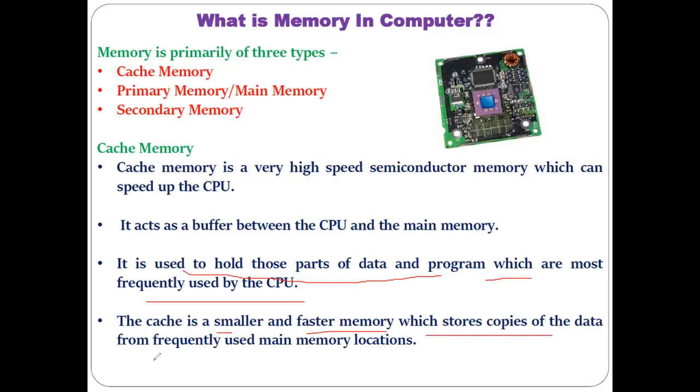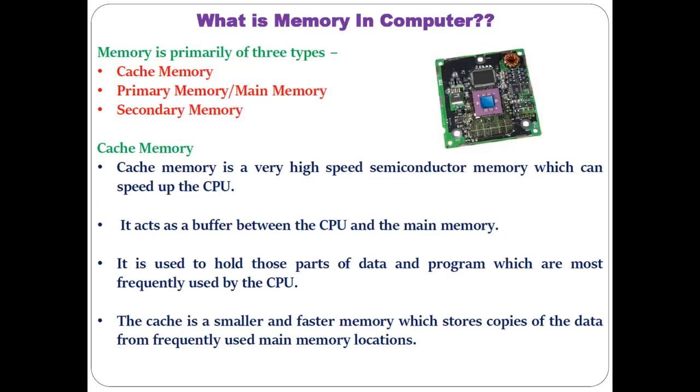We store the copies of the data from frequently used main memory locations. Understood? Even if you check the cache of your browser, you can see some data, links, or instructions stored in that particular cache memory. And if you clear that, then whenever you go to access a website which you have accessed frequently in the past, after you delete all the cache, accessing that website will take more time because you have removed those copies of the data from cache memory.